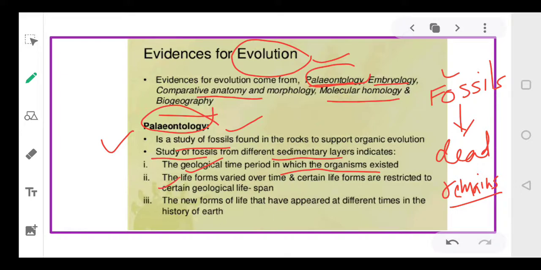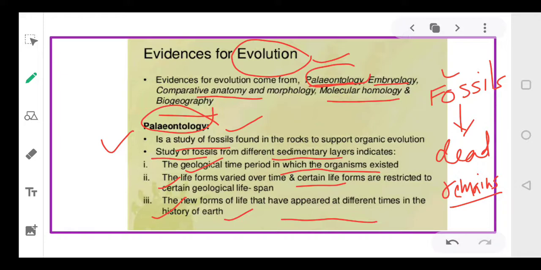Secondly, as we study different life forms today, we find that there is a gradual modification. The organisms which existed thousands of years ago were very, very simple, while the modern, recent ones are a little bit more complex. We have also concluded that new life forms appeared in different periods of the earth.